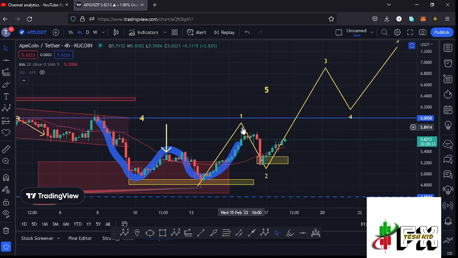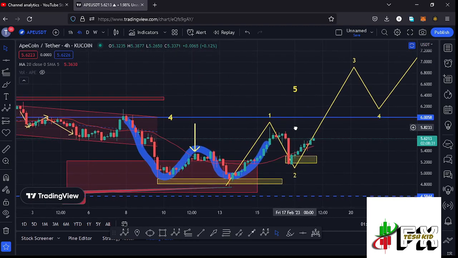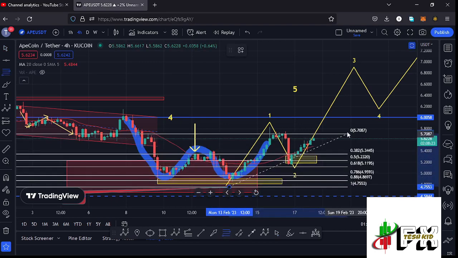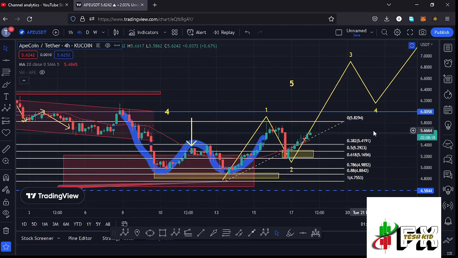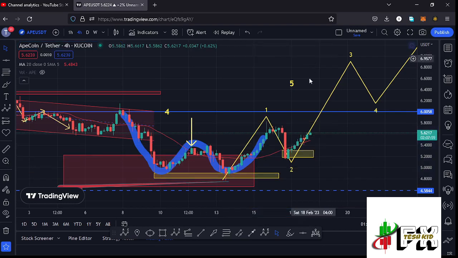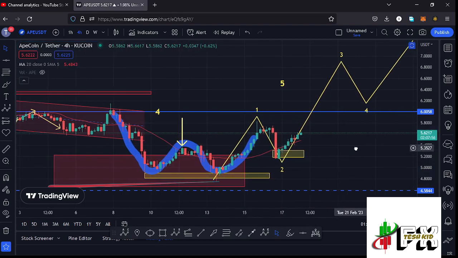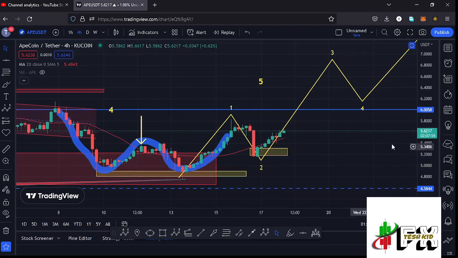And after seeing the high for that wave 1, whatever we expected next is a corrective structure in the formation of that wave 2, and using the Fibonacci's, connecting them from the low of the first wave to the high of that wave 1, I was able to come up with a minimum target area to the lower side in the formation of that wave 2 between the fib level 0.5 and the fib level 0.618, and that lies between the $5.2923 mark and the $5.1656 mark, and it is within that yellow target area down here that I was expecting to see the low for that second wave.